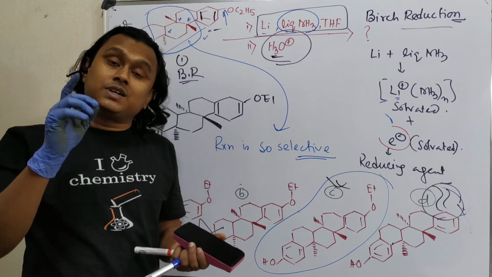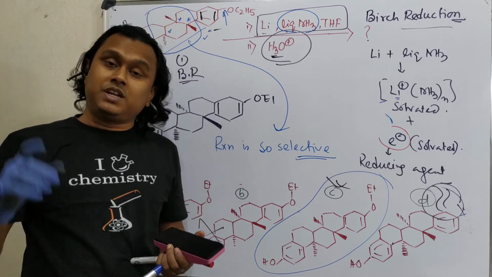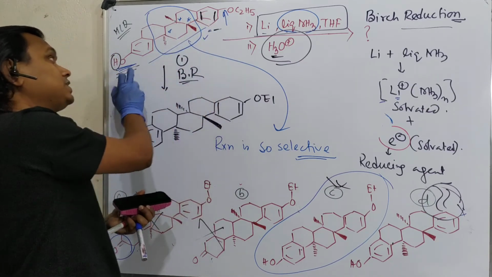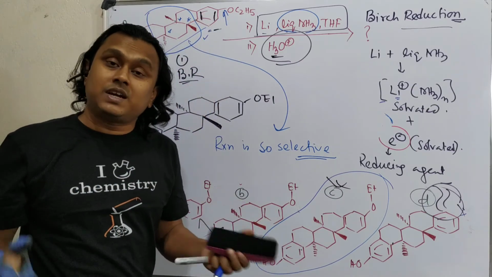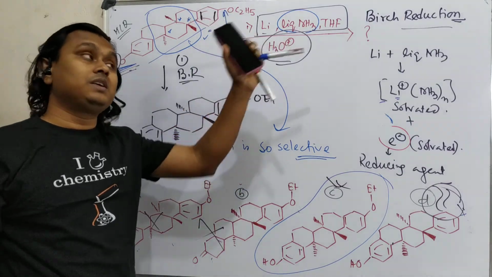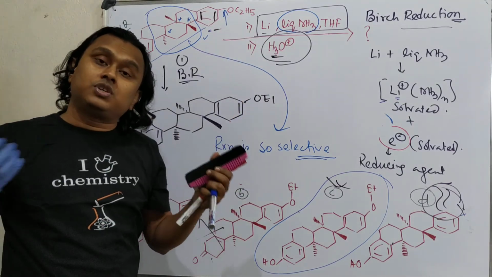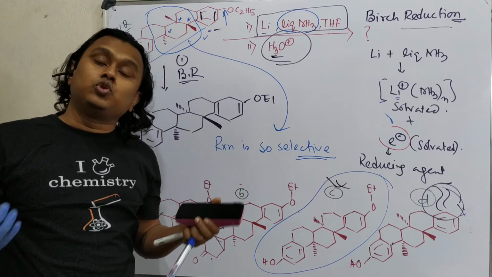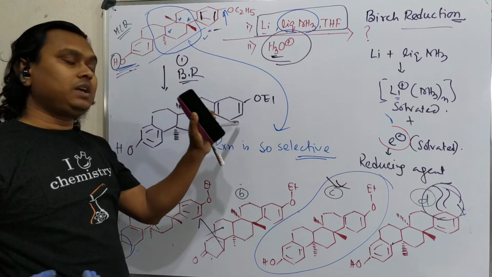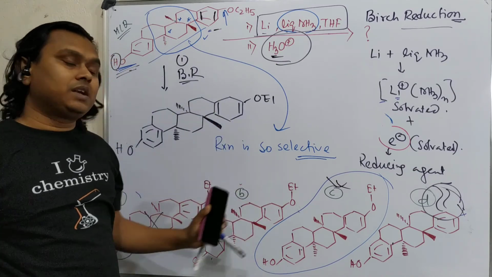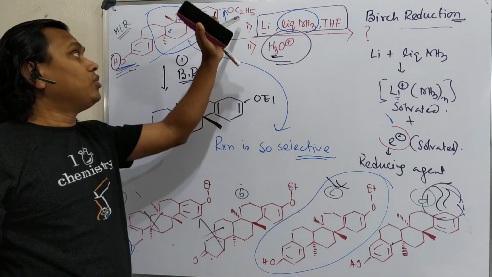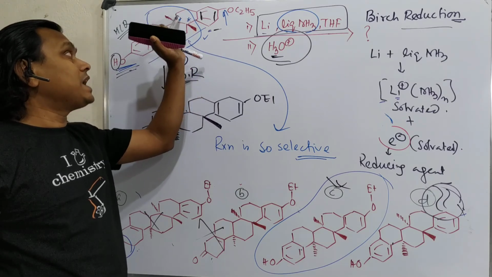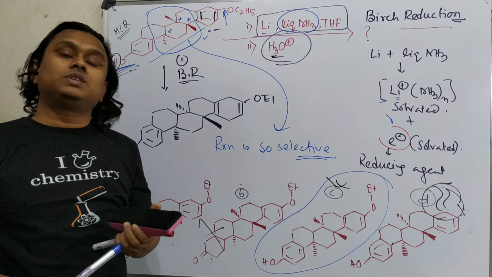What have we learned? We have learned in Birch reduction reactivity versus selectivity, phenol versus phenoxide. So phenolic ether versus phenol: because phenol is converted to phenoxide, that doesn't react, but phenolic ether results in Birch reduction. It follows the strategy of an electron donating group attached to benzene. That kind of reactivity occurs in this place, and ultimately ends up in the product, and that is selective not only for the functional group, but also for the unparticipating asymmetric center. Okay, so this is the end of this discussion.